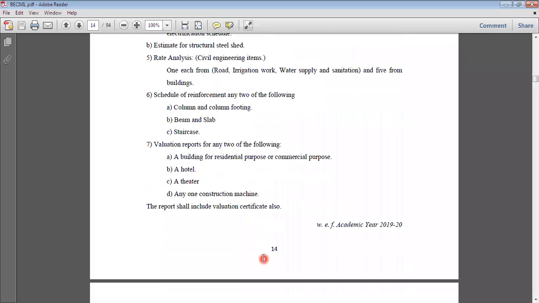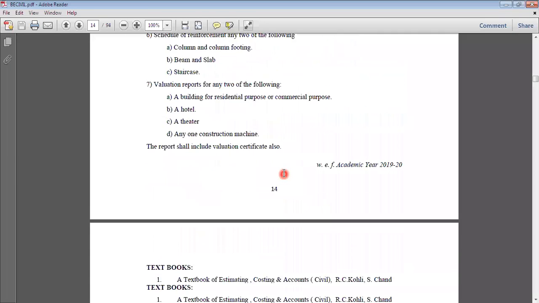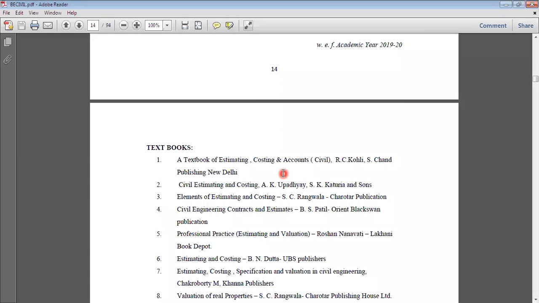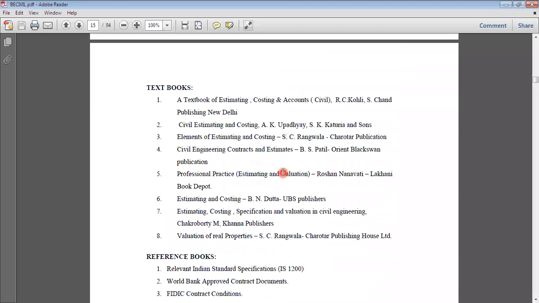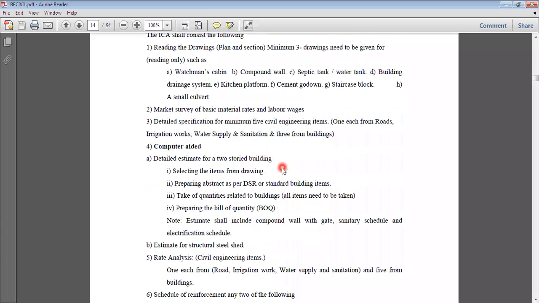We have some good contacts with valuers. I will project your valuation reports to them, and they will correct you and give you guidelines, and then definitely there will be a stamp of that valuer saying yes, you have done the valuation successfully. So this is the important part related to your ICA.